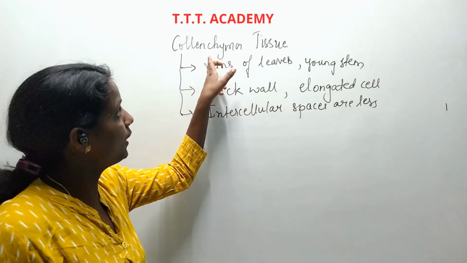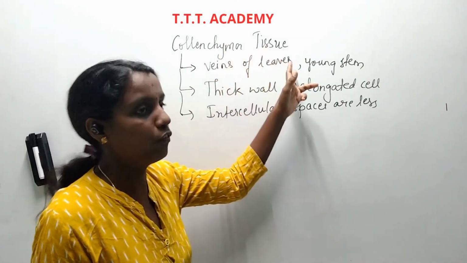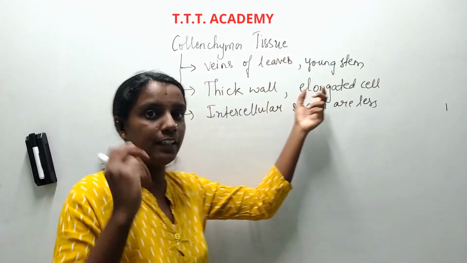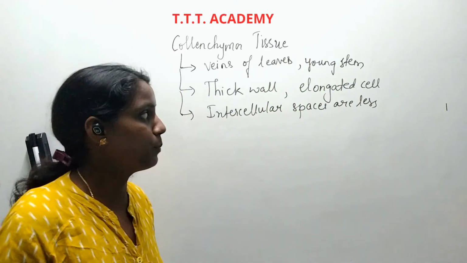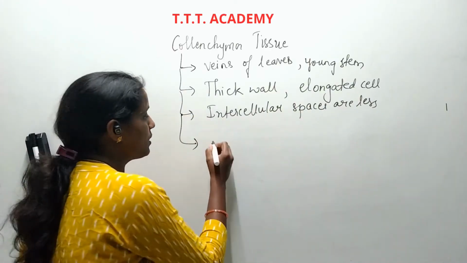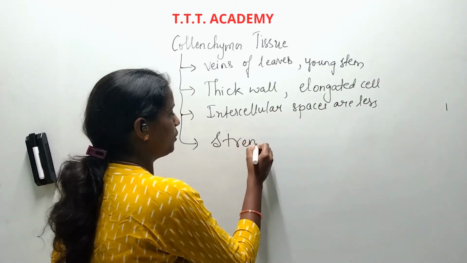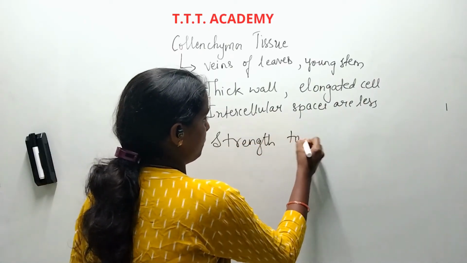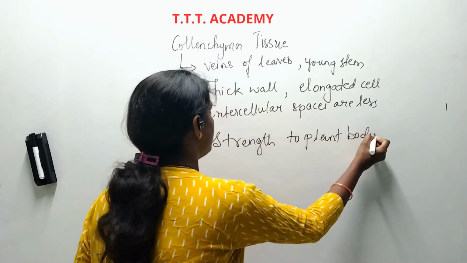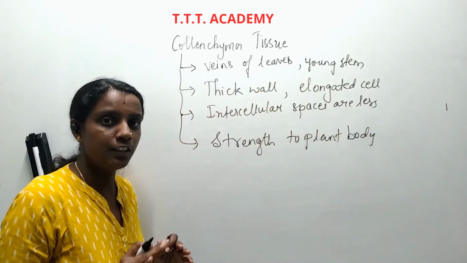So collenchyma tissues are present in the veins of leaves and young stem, and they have thick walled elongated cells where intercellular spaces are less, and this collenchyma tissue will give strength to the plant body. So this is about the collenchyma tissue.